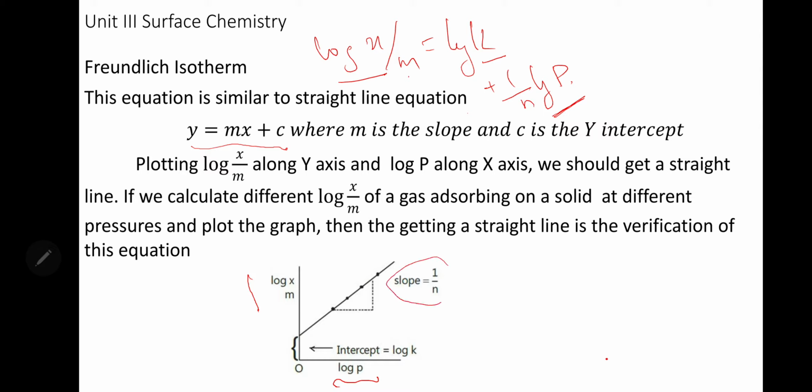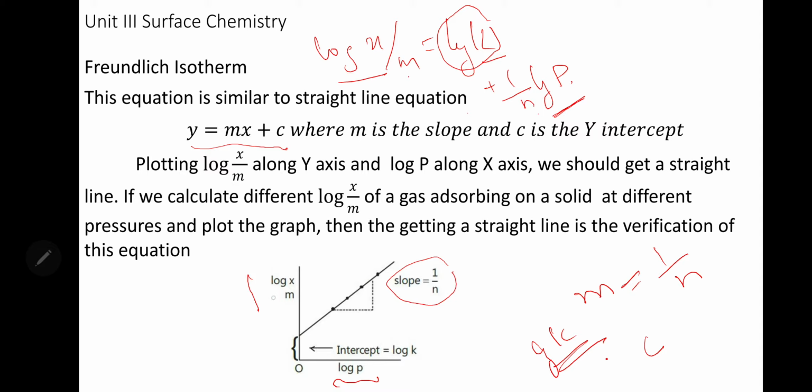Slope should be equal to 1 by n, and log k is the intercept. If you extend the line, it meets the y-axis. That is the y-intercept, and that is equal to log k. So this expression is equivalent to the straight line equation, and how we can verify it is that we should calculate x by m of a gas adsorbing on a solid at different pressures.